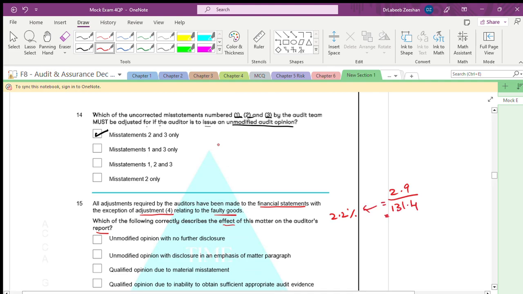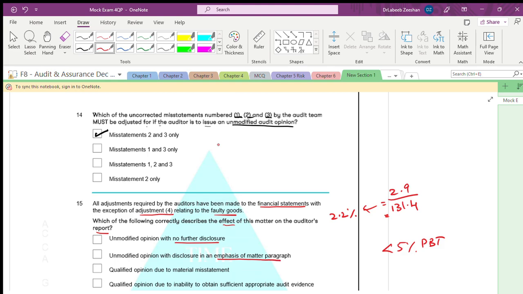When we take this, it is less than 5% of profit before tax. So do we have to modify, or can it be unmodified? Unmodified opinion with no further disclosure, or unmodified opinion with an emphasis of matter paragraph?